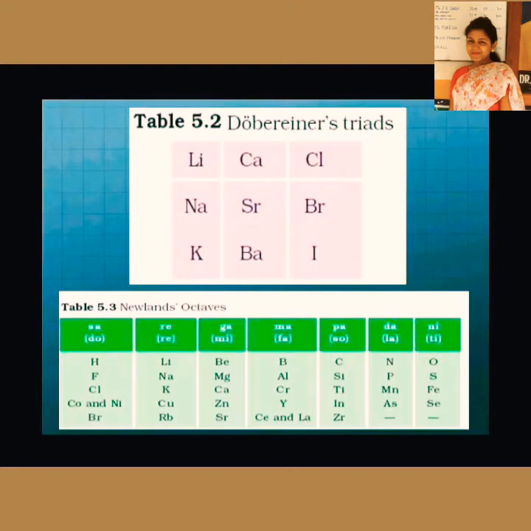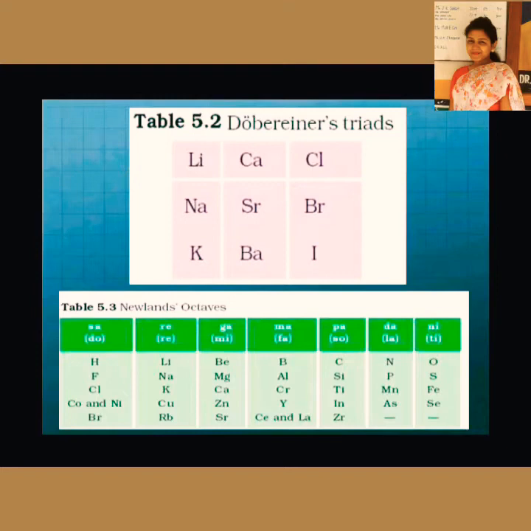Now here is Newlands' octave. You can see that there are 7 elements from hydrogen till oxygen and the repeating element is fluorine. So hydrogen and fluorine will have similar physical properties and a little bit of chemical properties also.